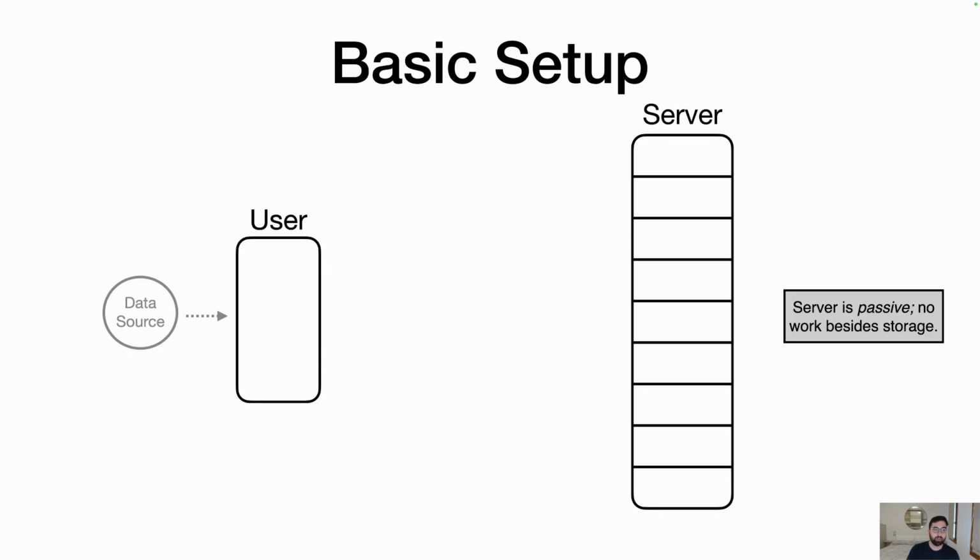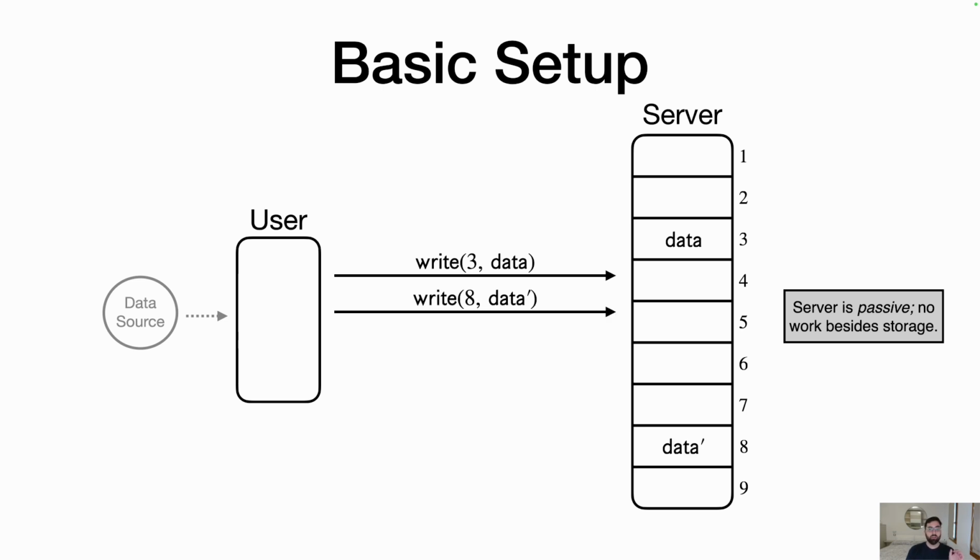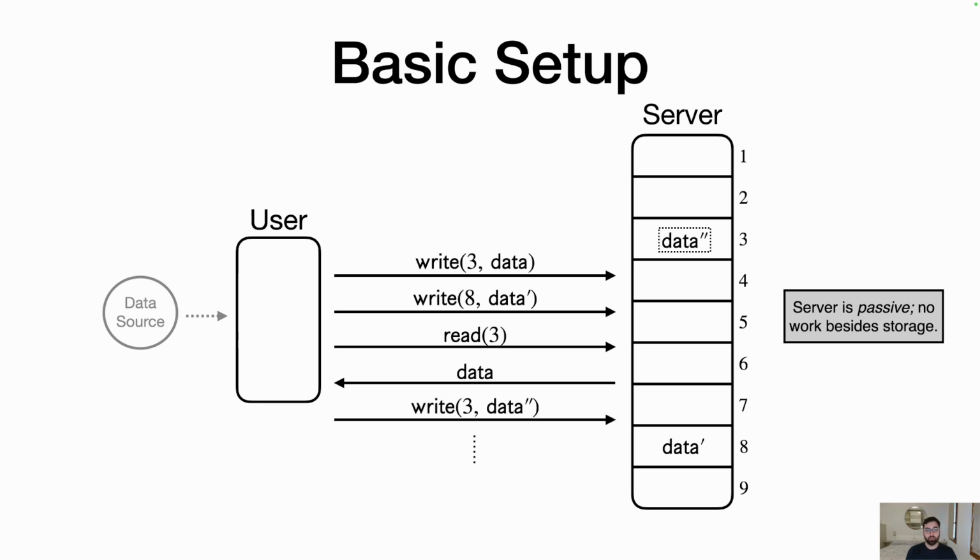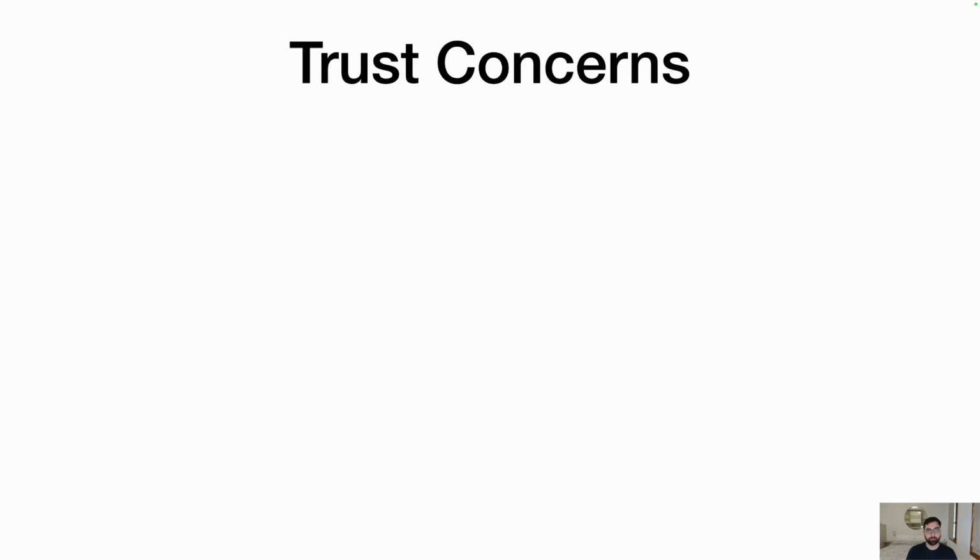So here's the basic setup. You're a user, you have some data source, and you're interacting with a server that's passive. It's doing nothing besides storage. And let's say you want to write some data to address 3, some data prime to address 8, and let's say you want to read the third address, you should get back data from the server. And you can overwrite data at address 3, for example, and so on.